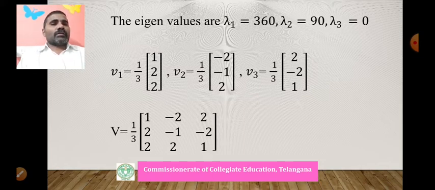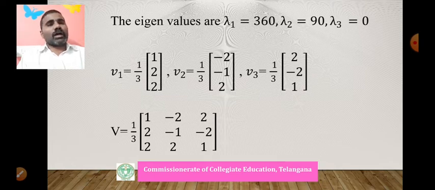Now, the eigenvector corresponding to lambda 1 equals 360 is 1 by 3 times 1, 2, 2, the orthonormal eigenvector. The actual eigenvector is 1, 2, 2. After normalizing it, what is the norm of 1, 2, 2? The square root of 9, which is 3. That's why we are dividing it by its norm.